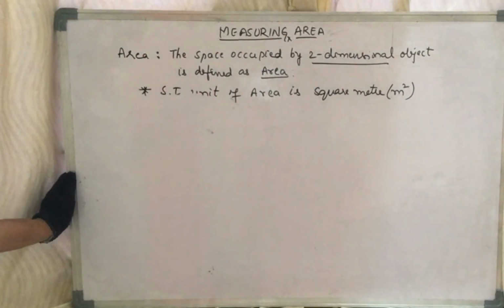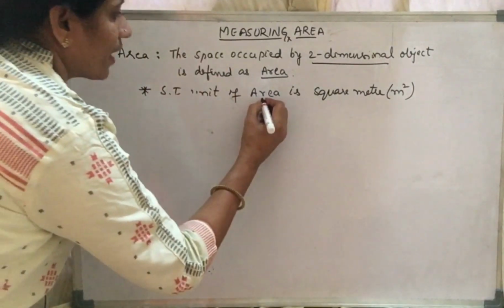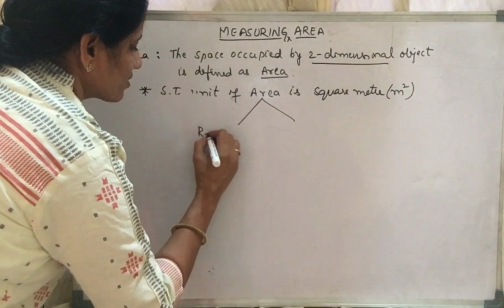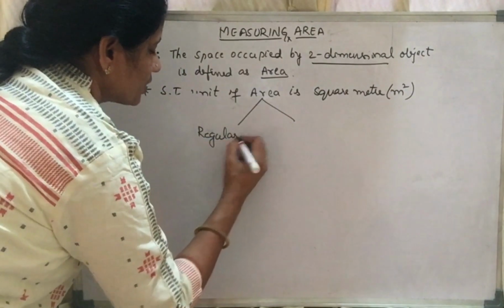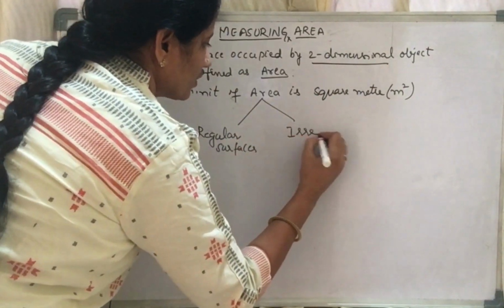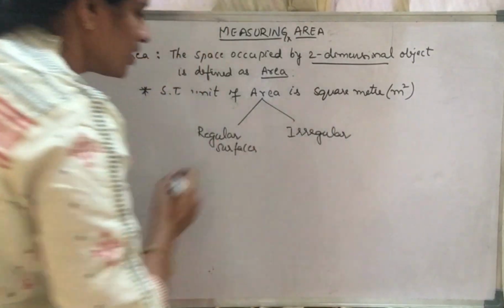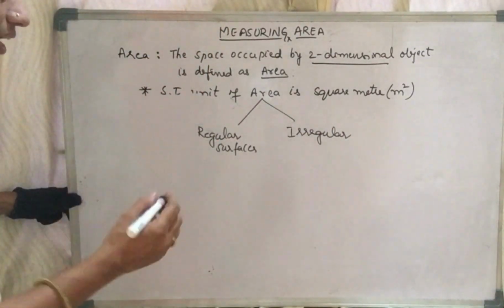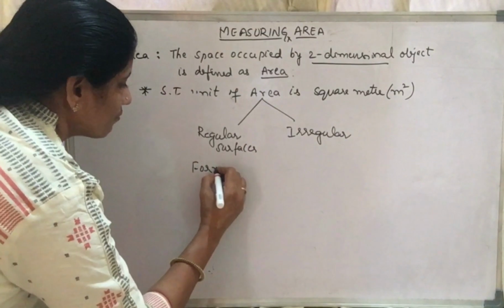Now how to find the area of the regular surfaces? So we have basically two kinds of surfaces, regular surfaces and irregular surfaces. The area of regular surfaces we can find with the help of formulae.